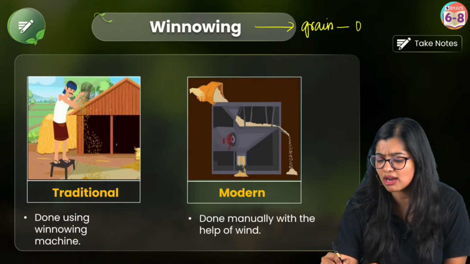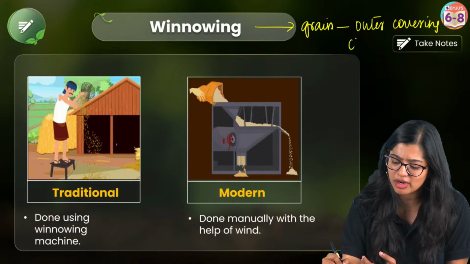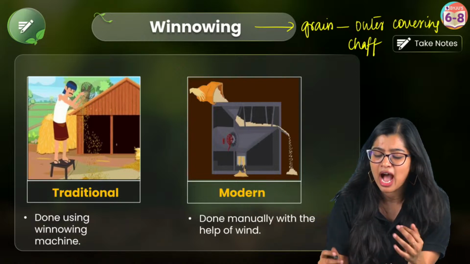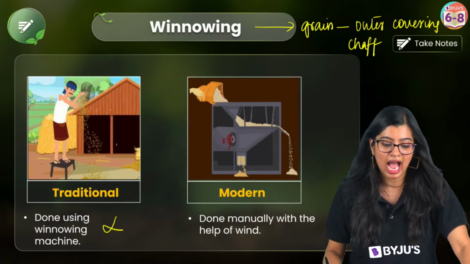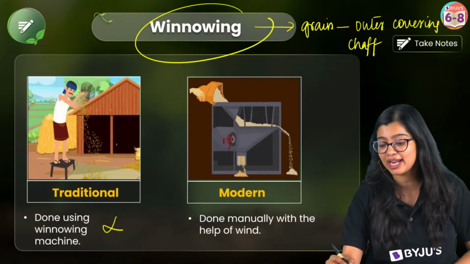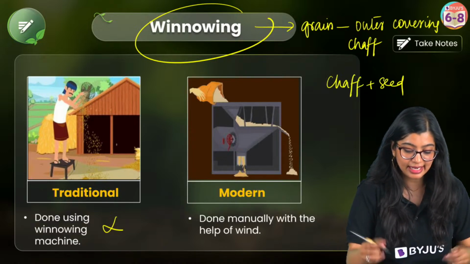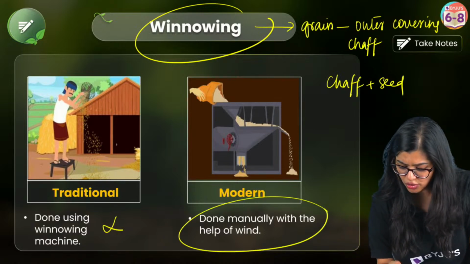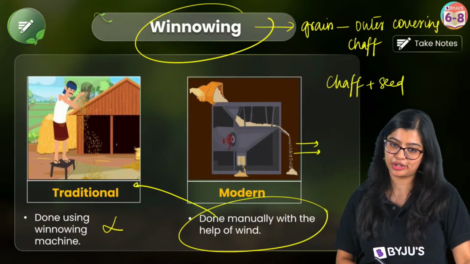But my grain will have an outer covering that I don't really want, which is what we call chaff, right? I want this hard thing to be gone away. I only want the thing inside, which is why I can do this process of winnowing, where I separate my chaff from my seed. I can do it manually, or I can do it with a modern machine, right?